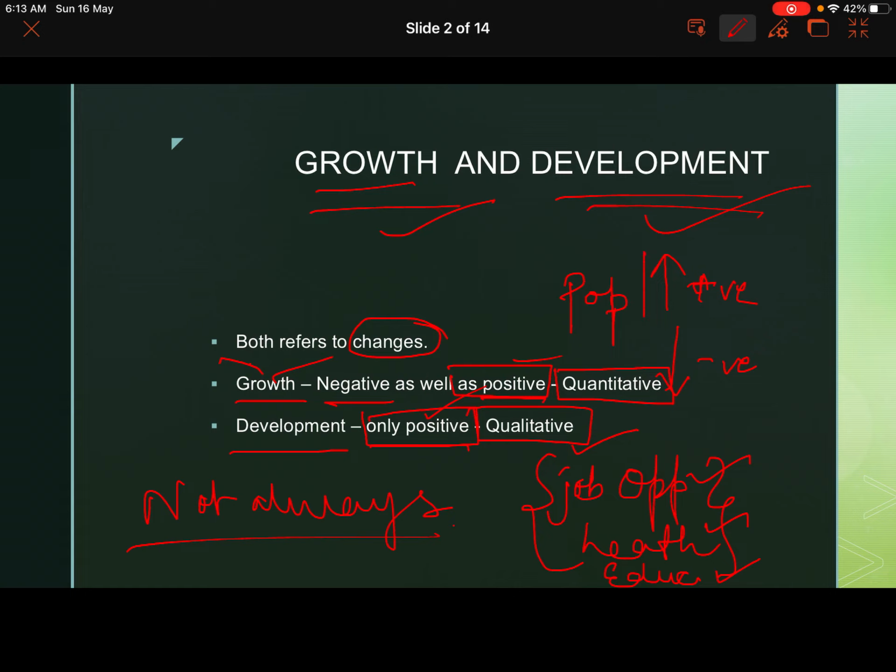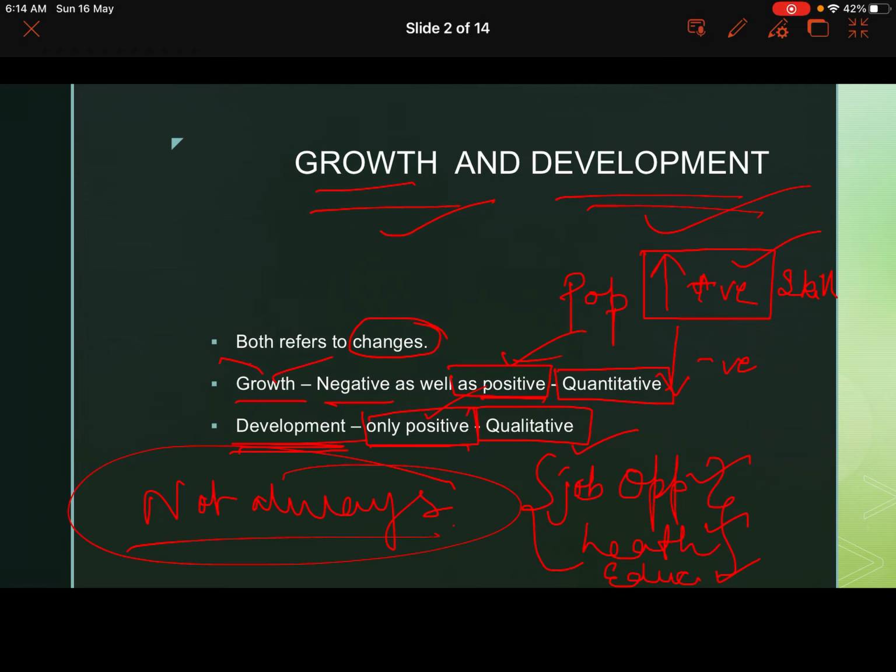For example, if the population is increasing and it is creating pressure on the resources, then it is not positive development until this grown population is qualitative, until this grown population is having skills. If the population is uneducated, unskilled, not healthy, and is simply just growing, then what is happening? Positive growth of population is happening, but no development is happening. So yes, positive growth is development, but not always. I hope this is clear to you.